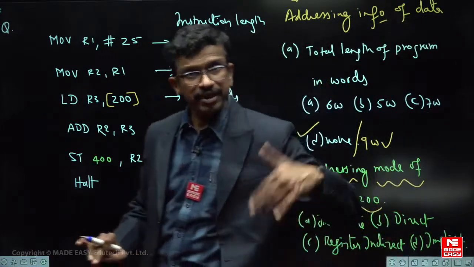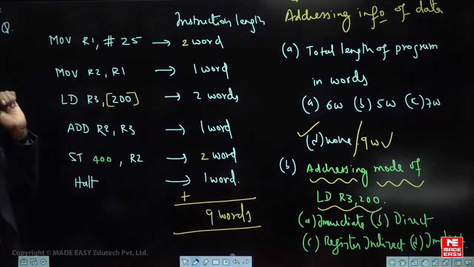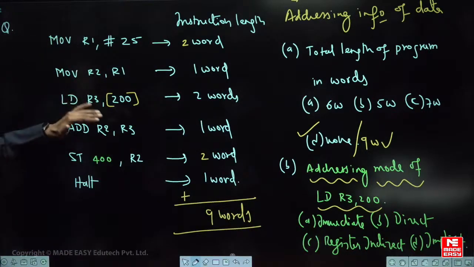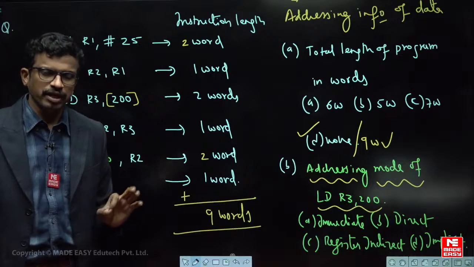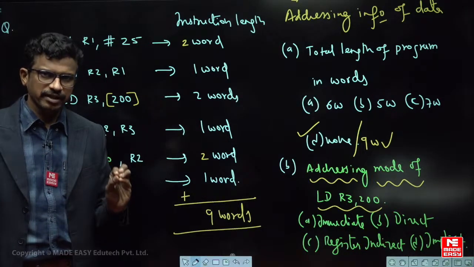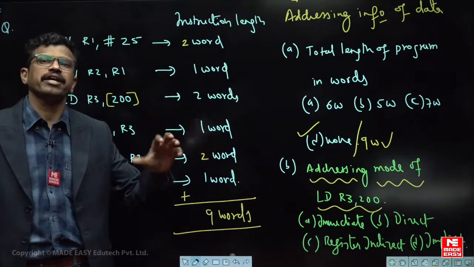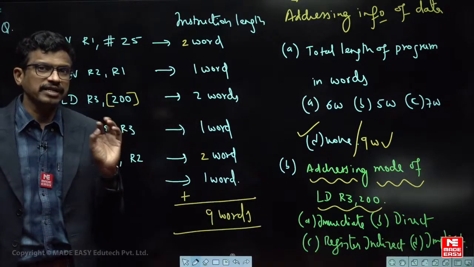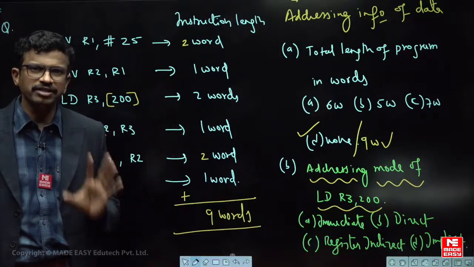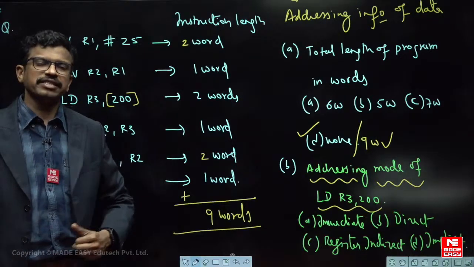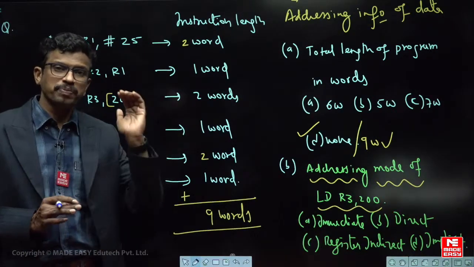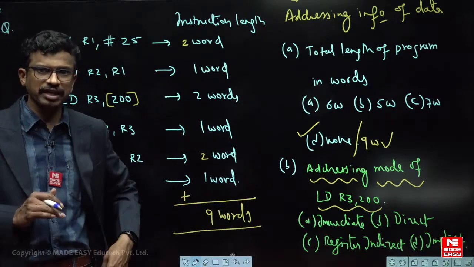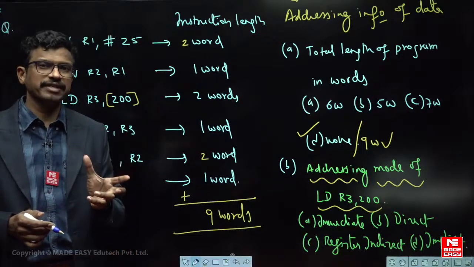The second type of question has different possibilities within it. The second type is like he may ask you the addressing mode of any of the instructions, right? Fine. What is the meaning of addressing mode? Addressing mode means for a particular instruction how the operands, or in other words data, are accessed. That methodology of how data is accessed for a particular instruction is called addressing mode. These addressing modes are various formats which specify the operands. What is an operand? Addressing information of data. How to bring data for an instruction, that methodology is said to be addressing mode.